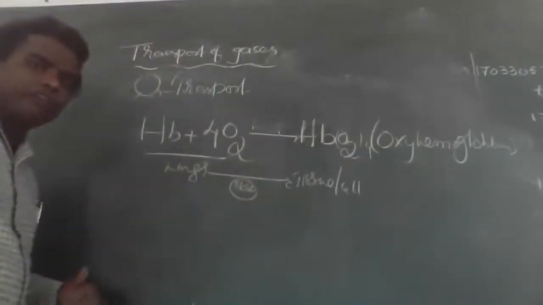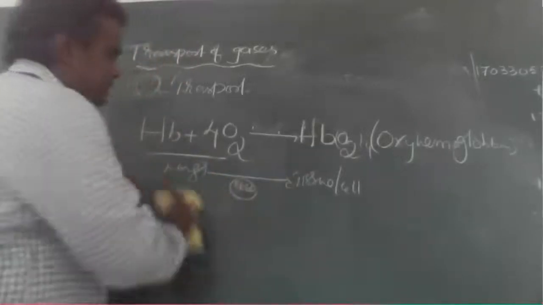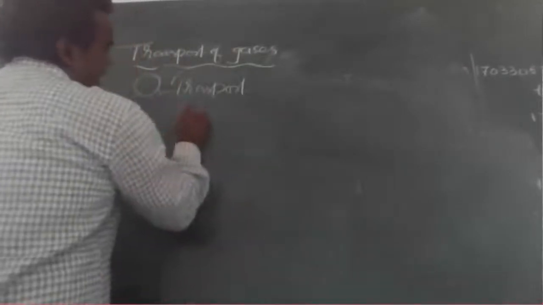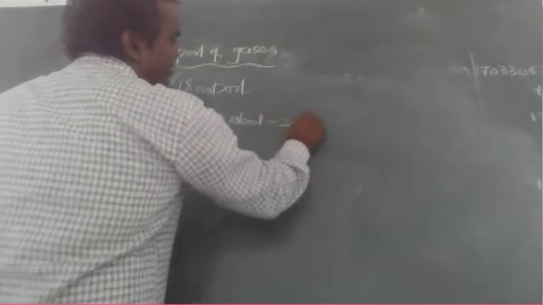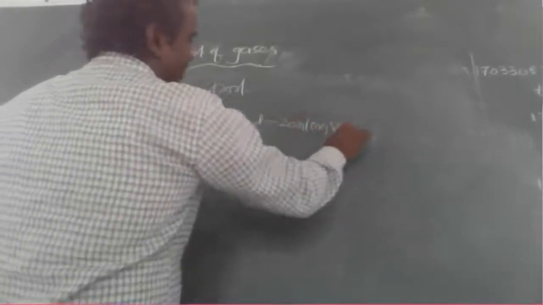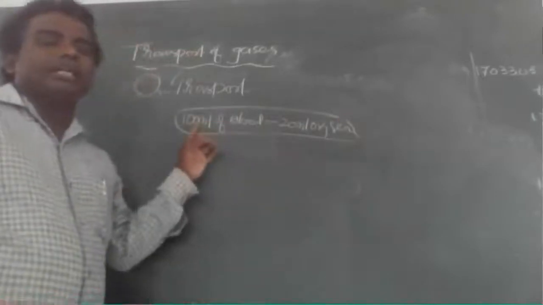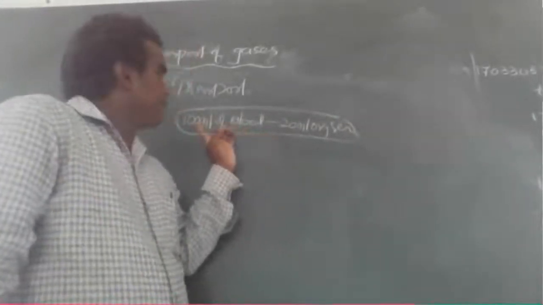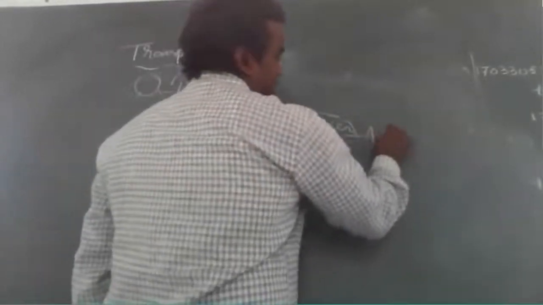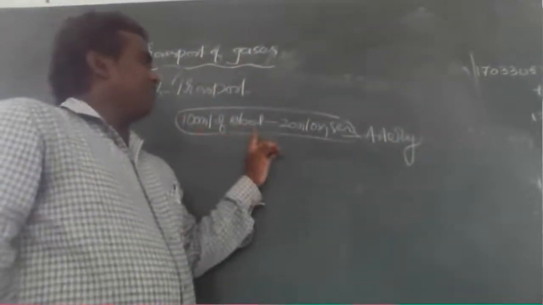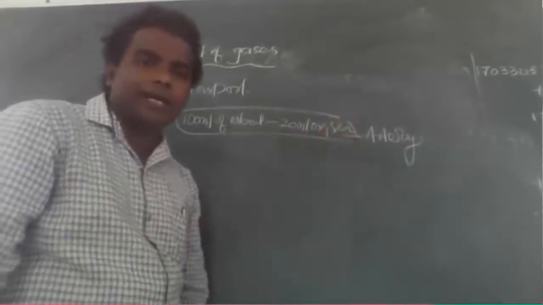Before we go to the process, very important: 100 ml of blood contains 20 ml of oxygen. This is called arterial blood. 100 ml of blood which contains 20 ml of oxygen is called arterial blood.